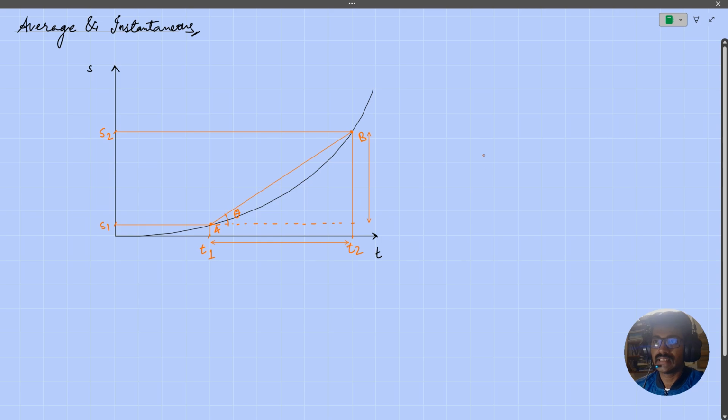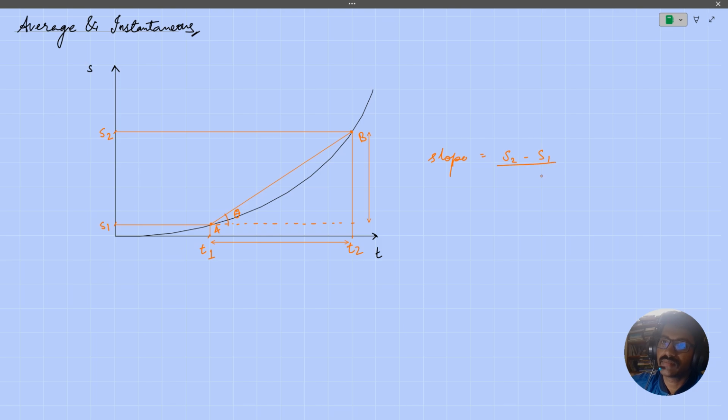So rise over run. So slope will be equal to rise, which is S2 minus S1, divided by T2 minus T1. This can also be written as tan theta.